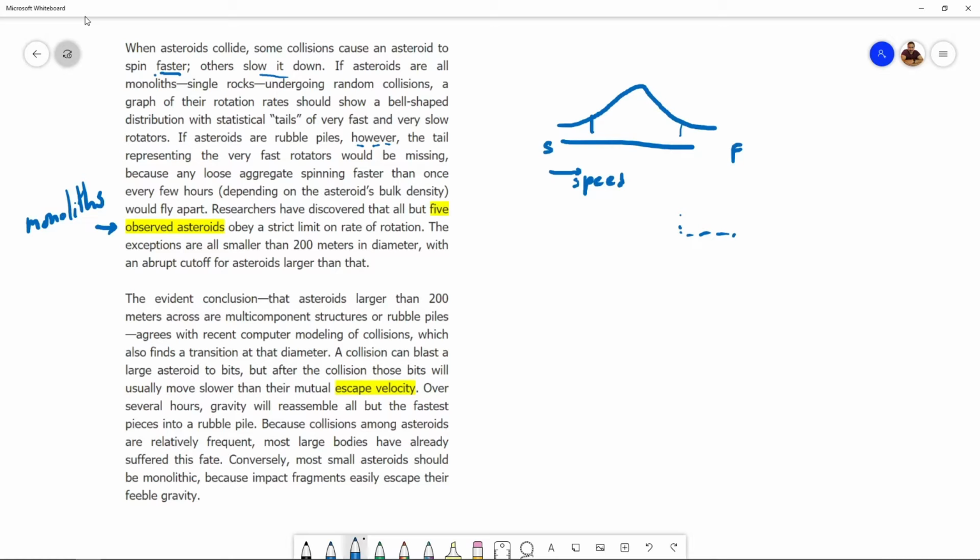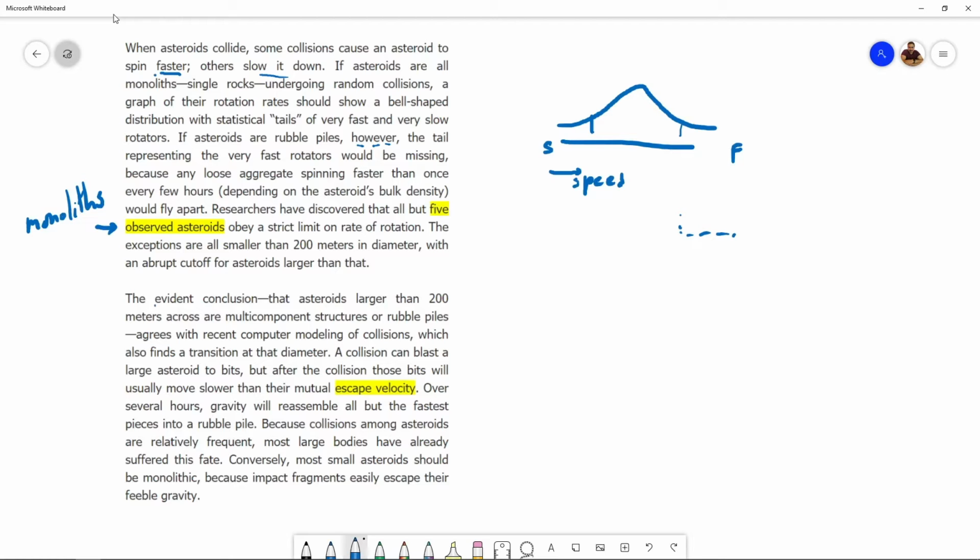All right. In the end, we are told that there are these 5 observed asteroids that are smaller than a particular size, and these ones do not have that limit on rate of rotation. All right, let's get into the second paragraph now.